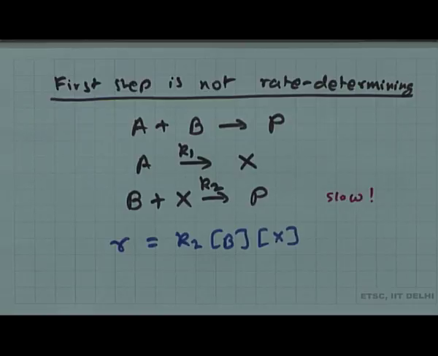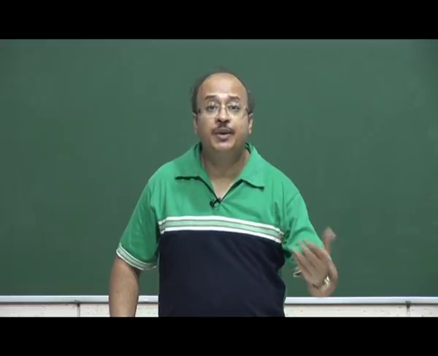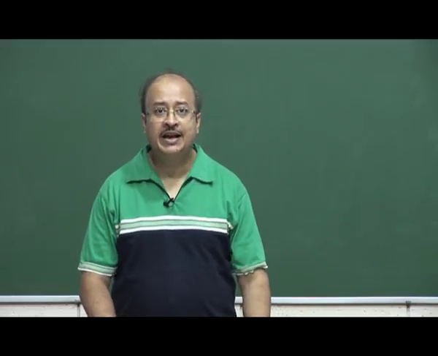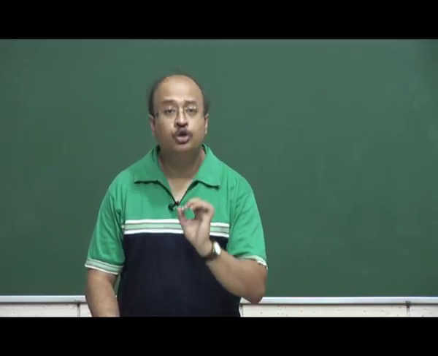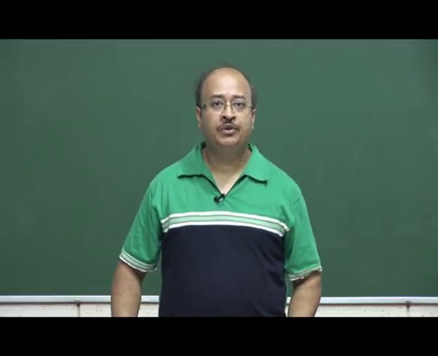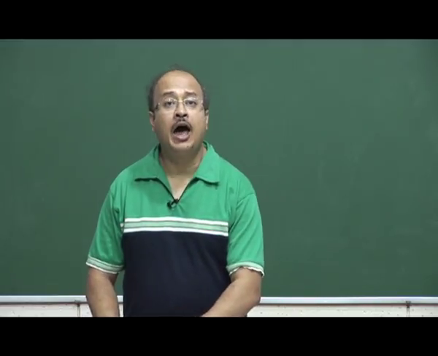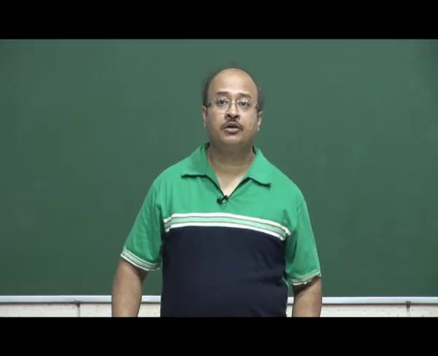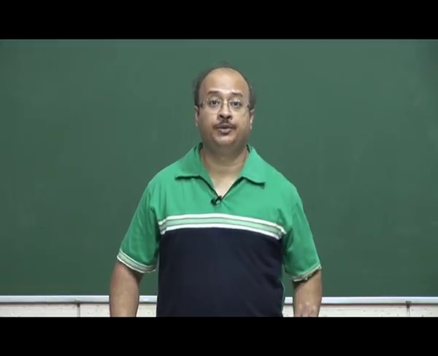Now, we have already discussed before a bit that all intermediates cannot be isolated, all intermediates are not easy to handle and cannot be easily observed experimentally. Hence, it is better for us not to write a rate expression involving an intermediate as much as possible.